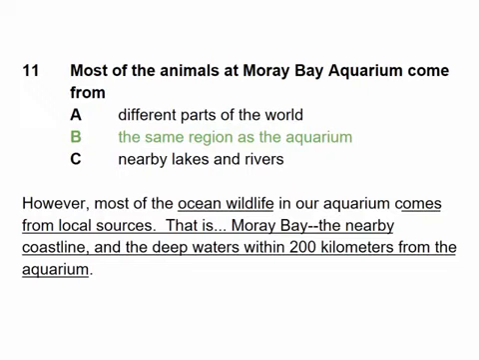However, most of the ocean wildlife in our aquarium comes from local sources. That is Moray Bay, the nearby coastline, and the deep waters within 200 kilometers of the aquarium.